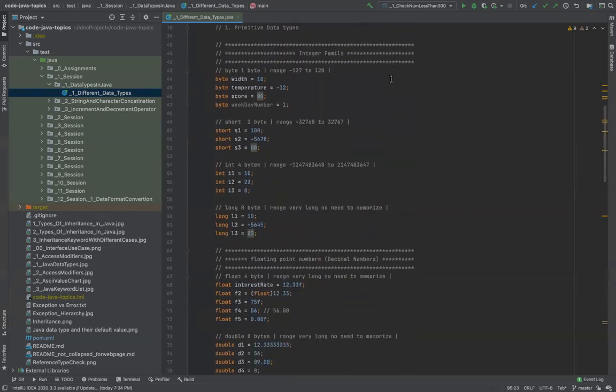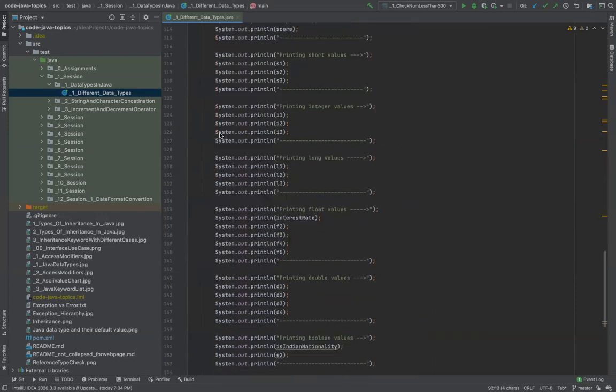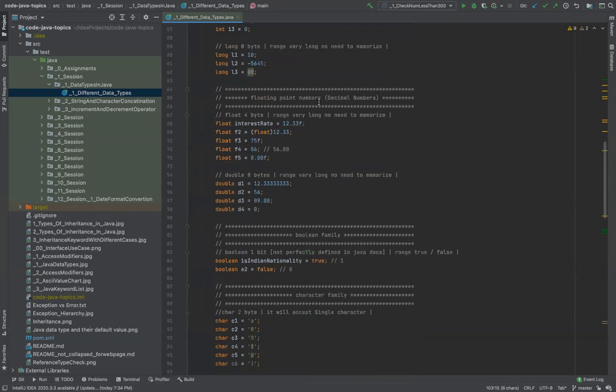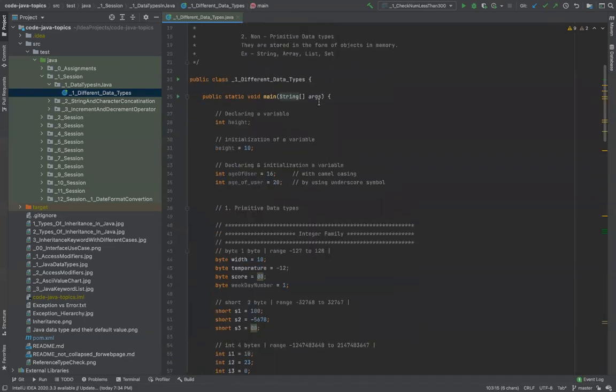Mostly during the assignments, you will be using integers and some character types and strings, and you will use strings a lot because most of the things which we work with and deal with usually come in the string format. So strings are a very, very important part of any programming language, right? So we will be working with strings. But just to summarize what we are doing right now, this particular program doesn't need much explanation. It's very, very straightforward. These are the data types.